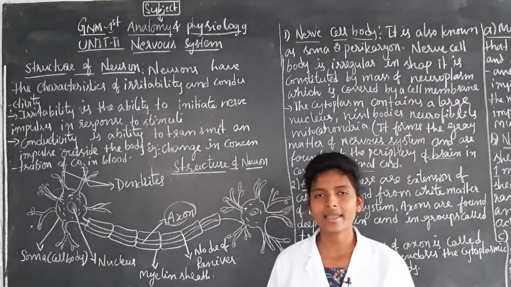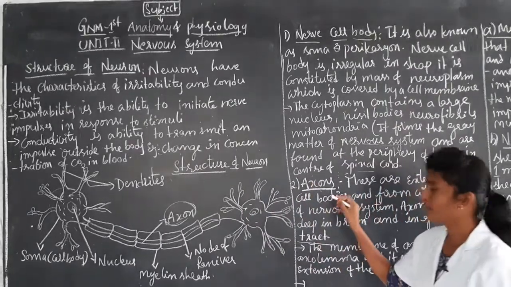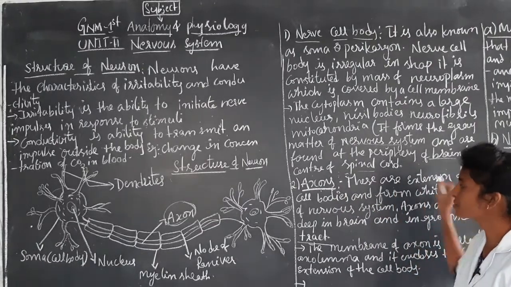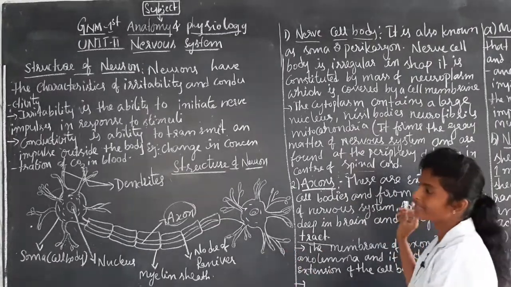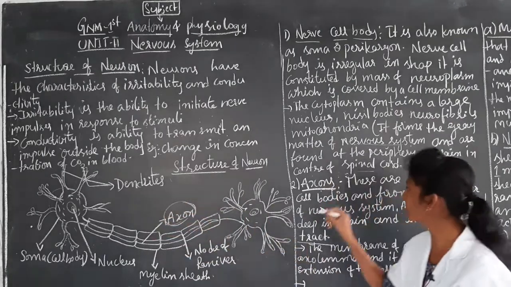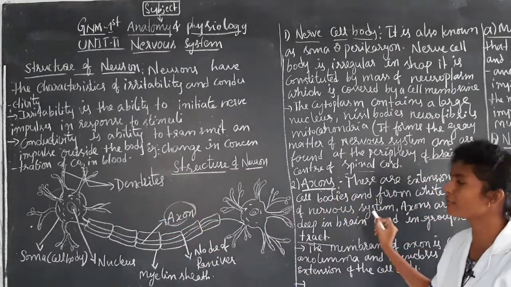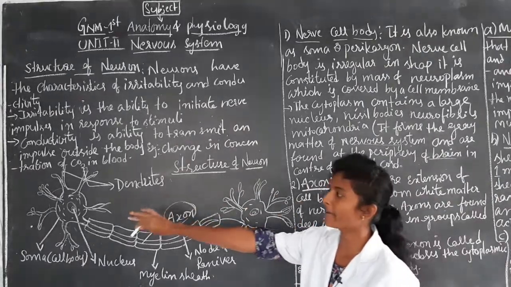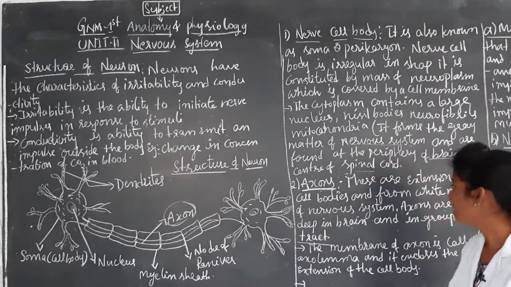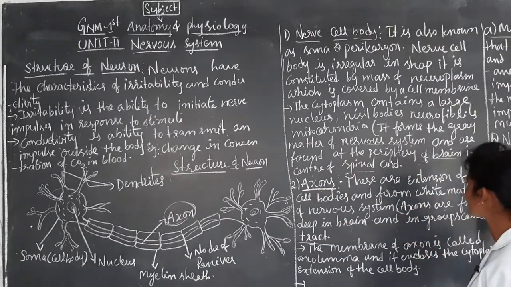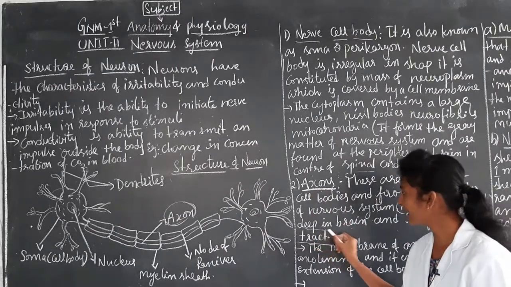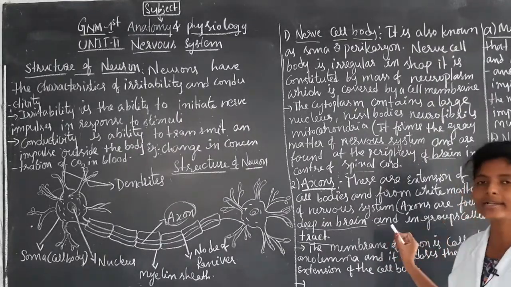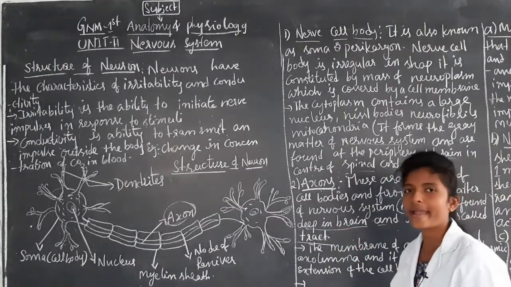So this is the axon. One more time I will read it. Axons are extensions of cell bodies and form white matter of the nervous system. Axons are found deep in the brain, and in groups called tracts. So this is the axon.